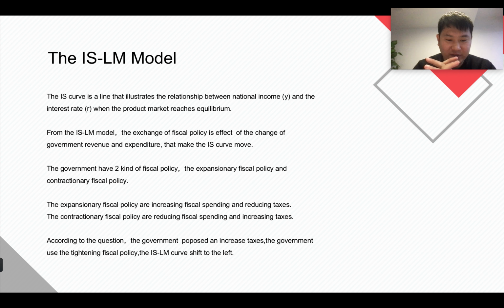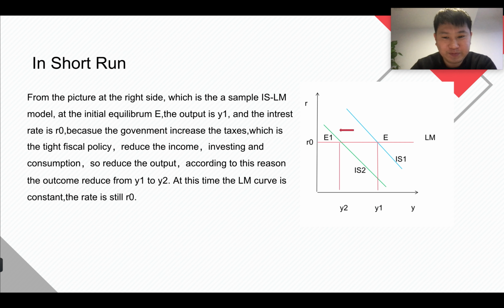According to the question, the government proposed increased taxes. The government used a tightening fiscal policy. The IS curve shifts to the left. Let's see the picture on the next page.